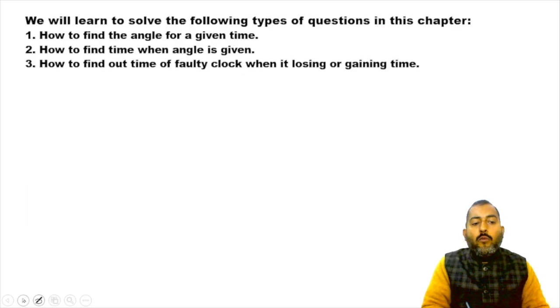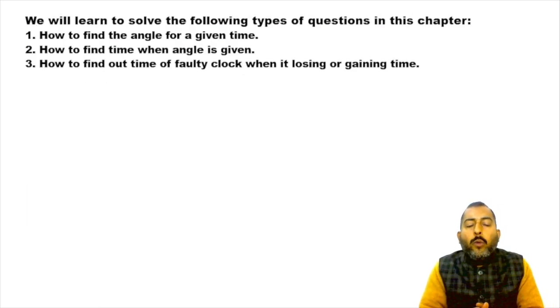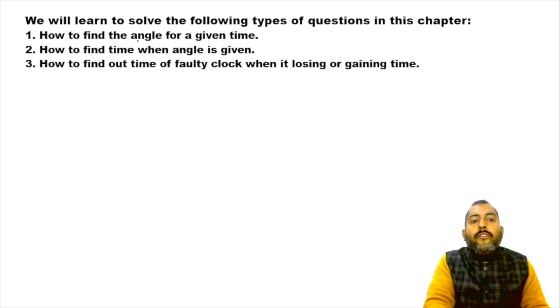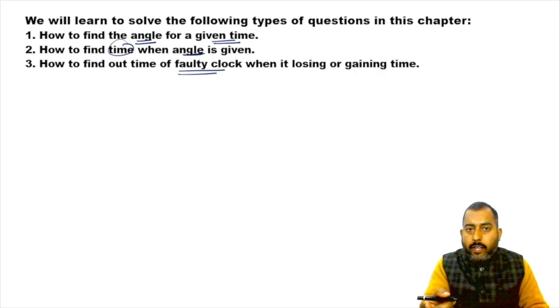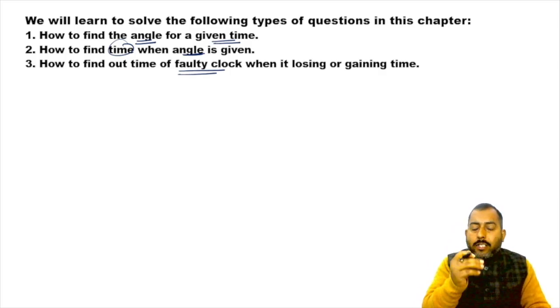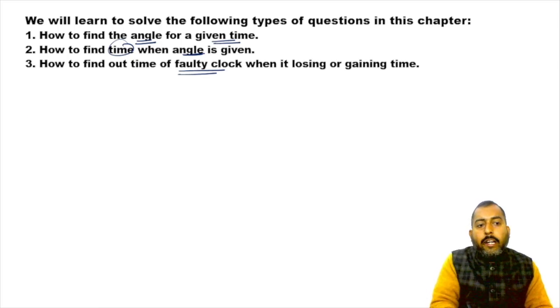Okay, let's move on to the next situation now. In this chapter, we will talk about 3 types of problems. The very first case, when we have to find the angle for a given time. Second case, we have to find the time for a given angle, and the third case is the case of faulty clocks. So let us solve all these variations one at a time. Now please note down the fourth point also, which is the formula.